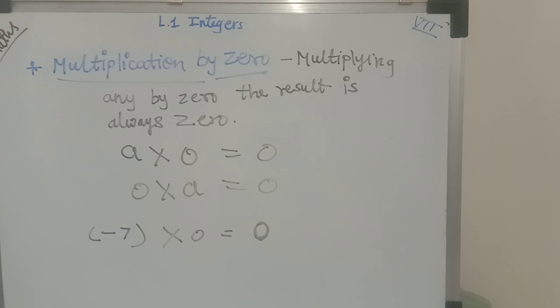The last term which is very important is the multiplicative identity of integers, and that is 1. This term is very important and you have to remember it, because whatever we have learned up to this session, everything we are going to use. We have learned the multiplication of integers, how to do the multiplication, the properties, and multiplication by 0. Everything we are going to use when we solve exercise 1.3. Let's see the next concept which is related to the multiplication of integers.